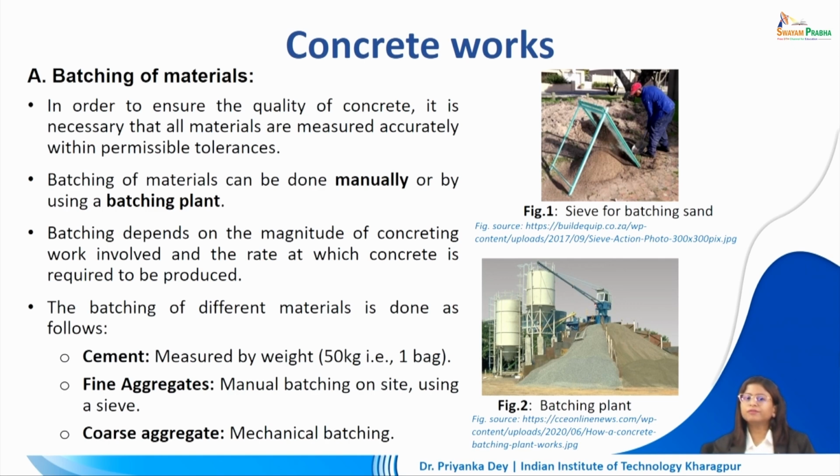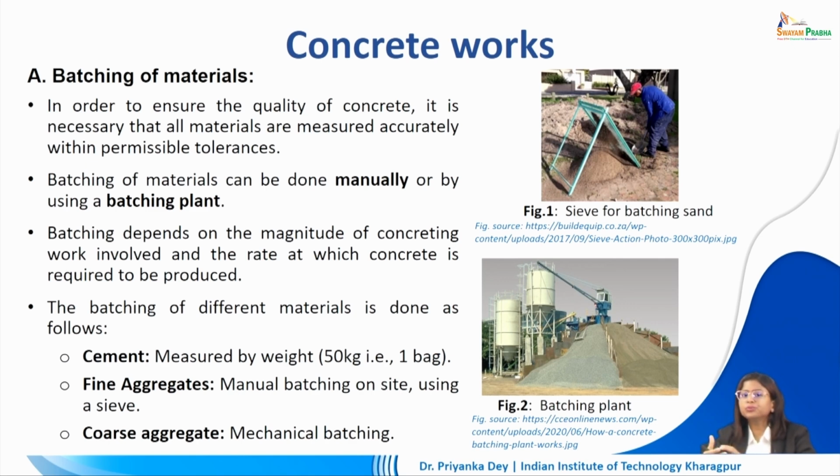Then we take the fine aggregates. Manual batching on site is done. We can use a sieve to be able to segregate the right size of the particle, and coarse aggregate is done through mechanical batching because it ensures it is larger size of particles. They are oftentimes angular in shape. Manually sieving through them is quite difficult and might lead to certain injuries on site.